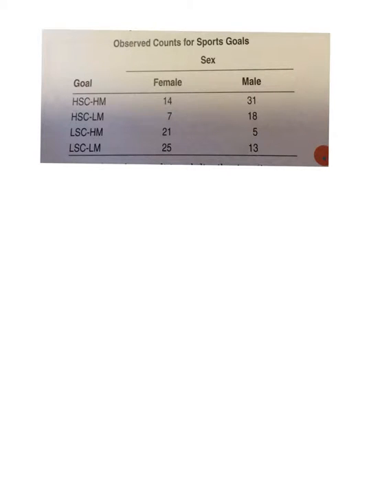Okay, so the rest of the assignment basically has to do with this situation. Why do men and women play sports? Now this has to do with social comparison, meaning are they better than the person next to them, I guess. And so this would be high social comparison. And then this M stands for mastery. They just want to get better at that sport. So high mastery, high social comparison, low mastery, and so on and so forth. So they interview these people, and out of all these females, 14 of them fit this category: high social comparison and high mastery. That's the reason that they want to play this sport.